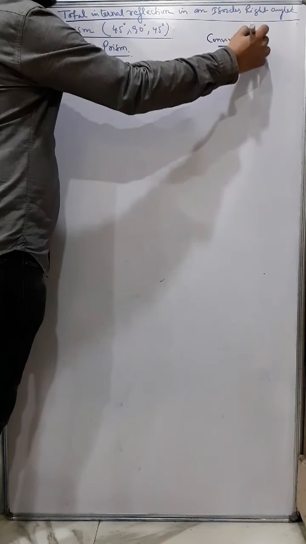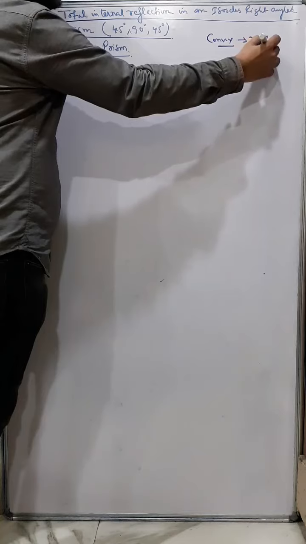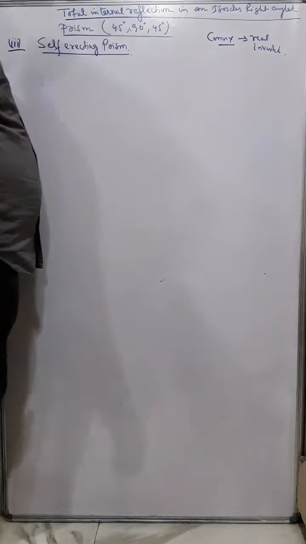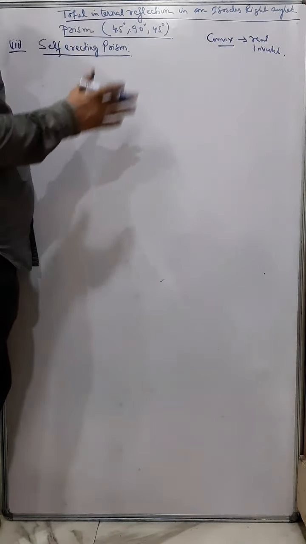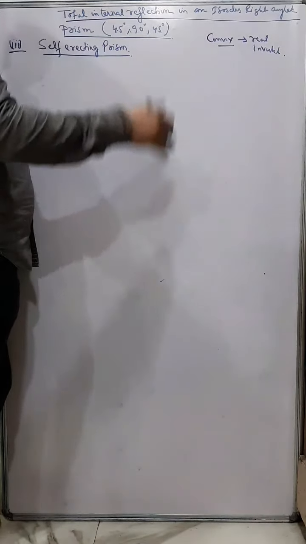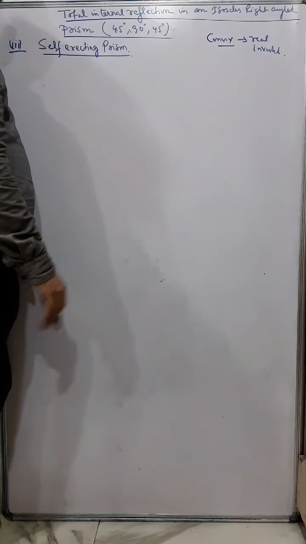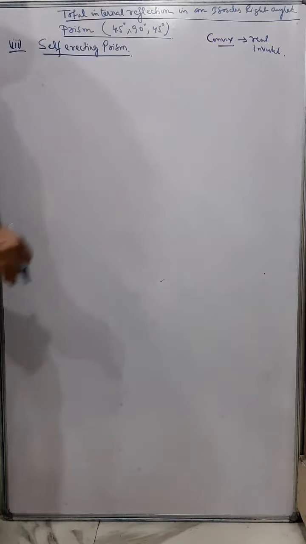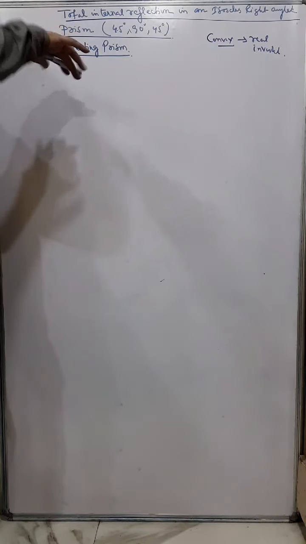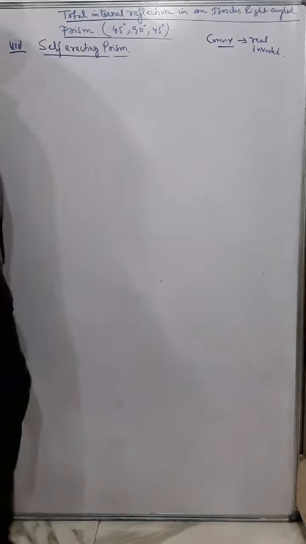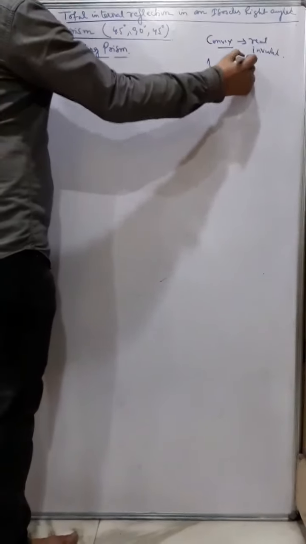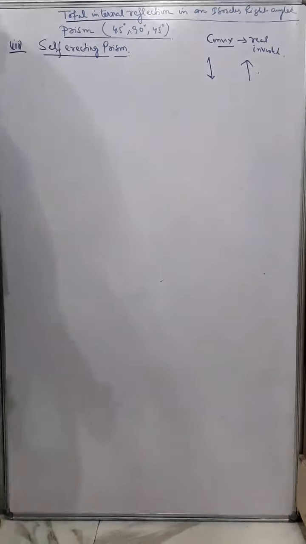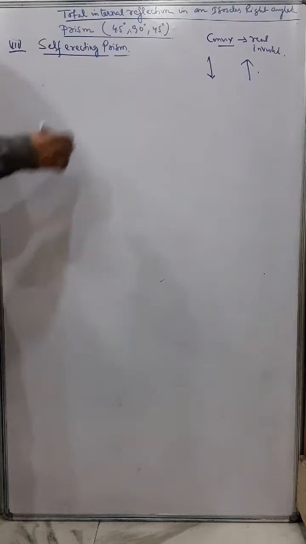A convex lens forms a real and inverted image. But when we use a projector, the image that we see on the screen is an erect image, because in that projector there is a self-erecting prism which converts that inverted image into an erect image. Understand? So let's see how.